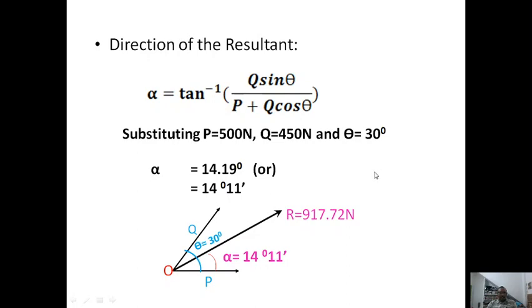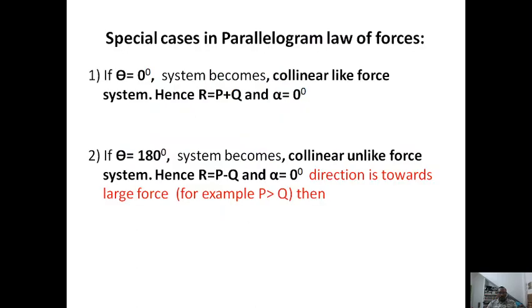Hence, make a habit to draw the diagram after finding the results.